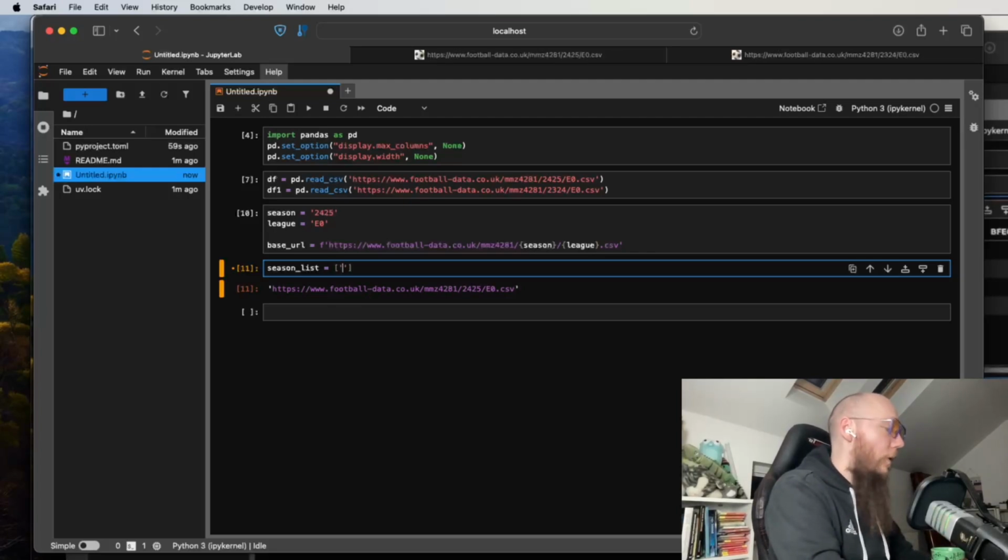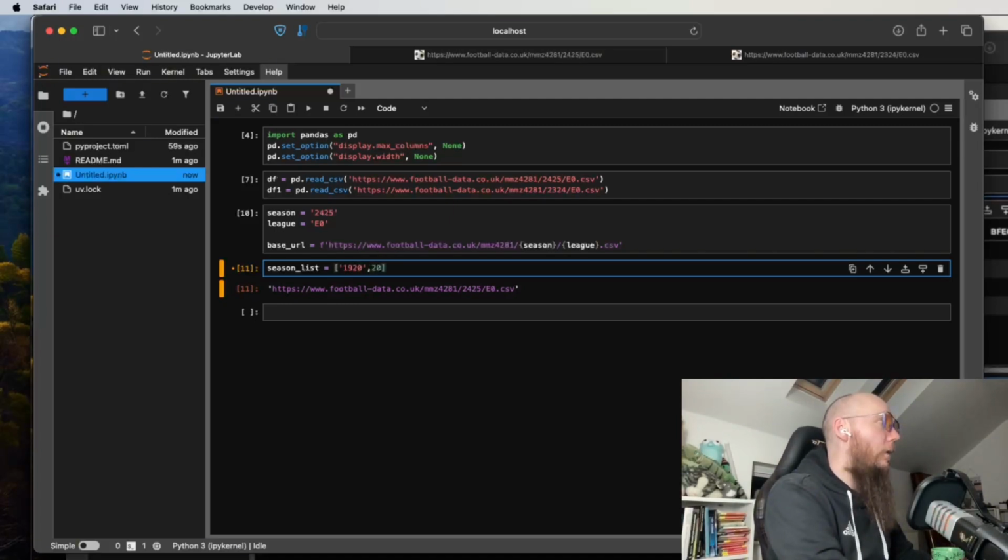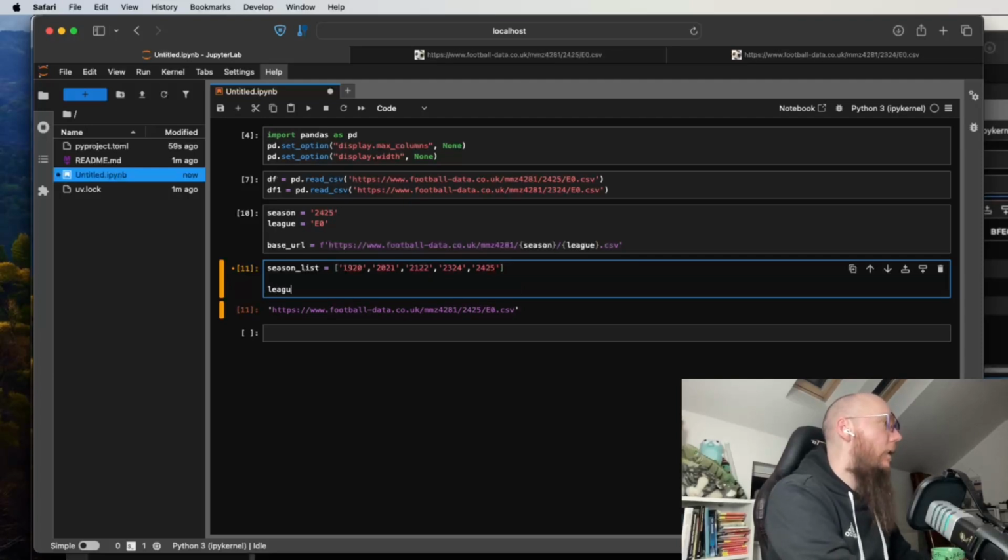So the season list that we are interested in is, and we're going to create a list in Python, let's go from, I don't know what feels good, 2019. Let's start there. So we're interested in 19-20, 20-21, 21-22, 22-23, 23-24, and then the final one was 24-25. So that is our season list, and our league is just E0 for now.